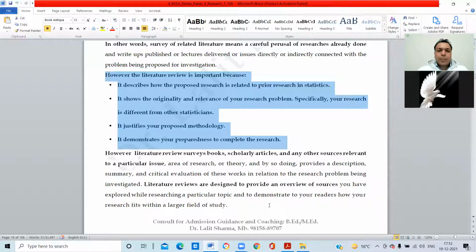It justifies your proposed methodology. It demonstrates your preparedness to complete the research. So basically, this is the importance of the review of related literature. It tells you how your research is different from the other person's.